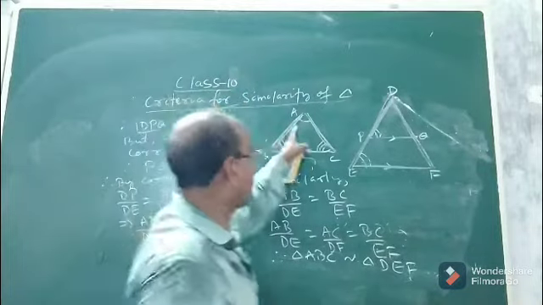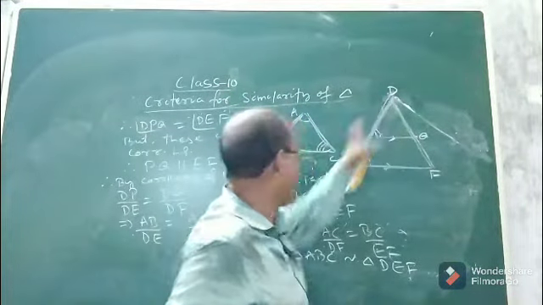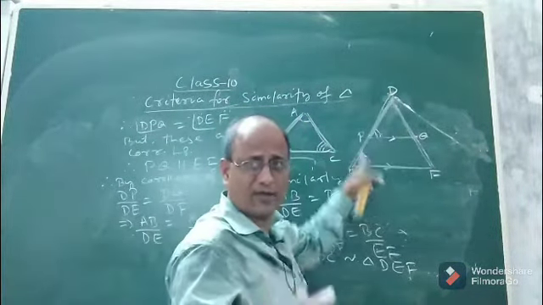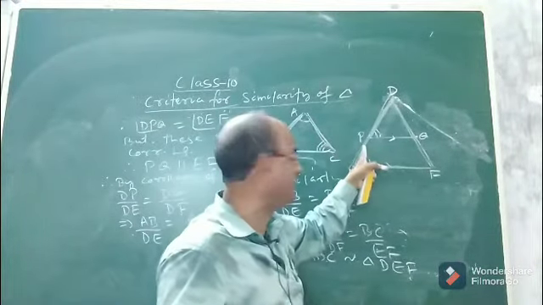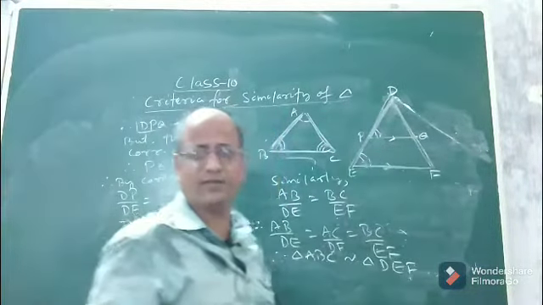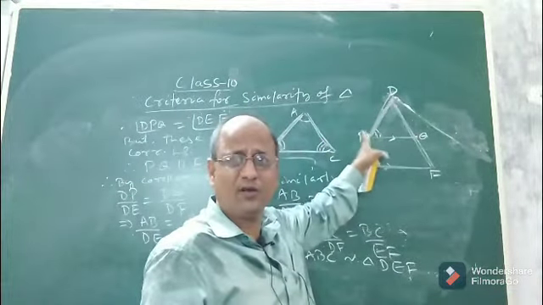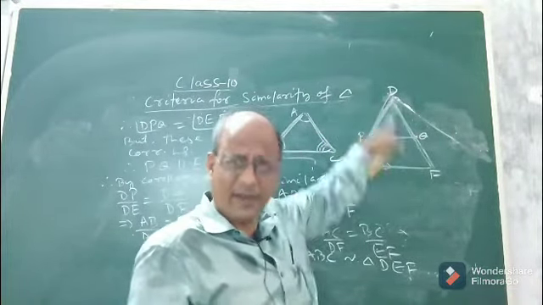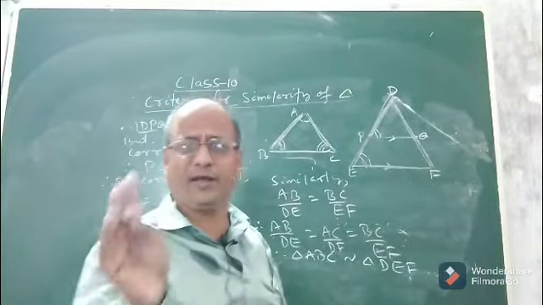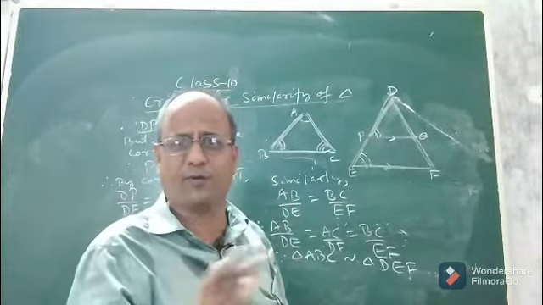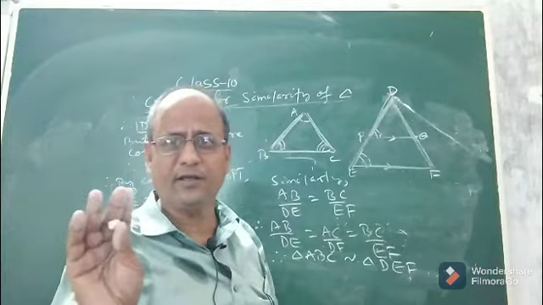That means if angle A equals angle D and angle B equals angle E, then also the two triangles will be similar, because when two angles of one triangle are respectively equal to two corresponding angles of another triangle, then the third angle automatically becomes the same for both the triangles by the angle sum property.